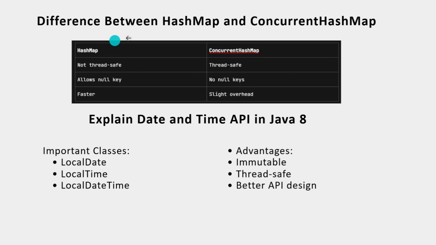What is the difference between HashMap and ConcurrentHashMap? Straightforward: HashMap is not thread safe, ConcurrentHashMap is thread safe. HashMap allows null keys, but ConcurrentHashMap won't allow null keys because it is thread safe. Thread safe means multiple threads at a time can call this ConcurrentHashMap.